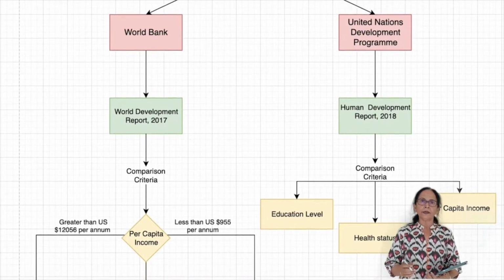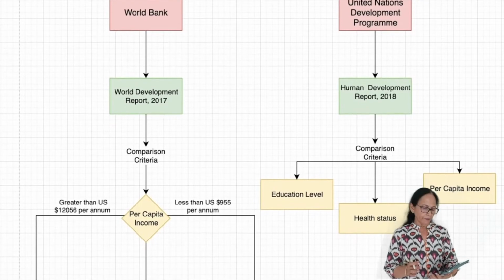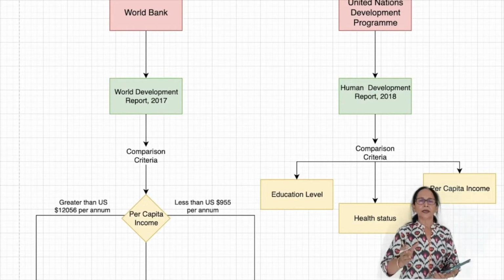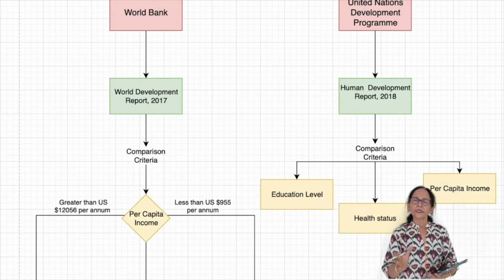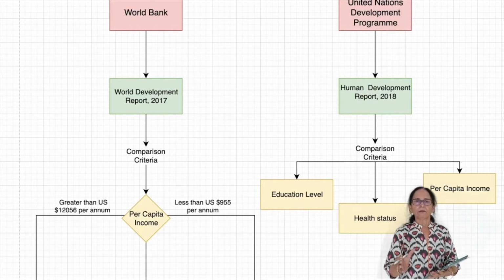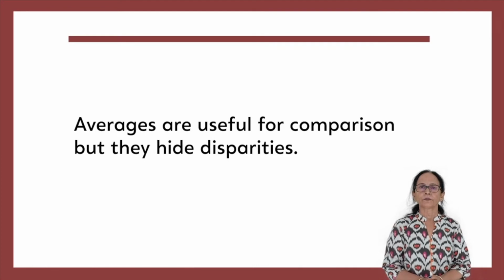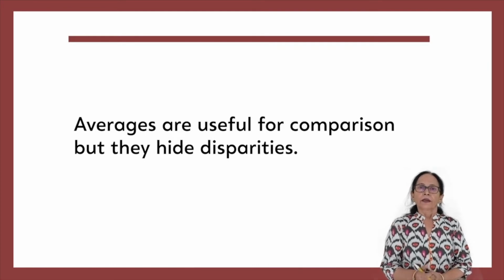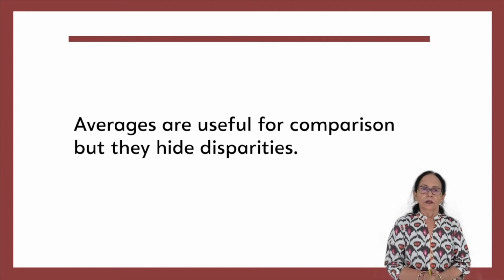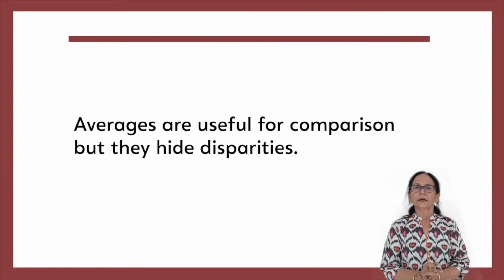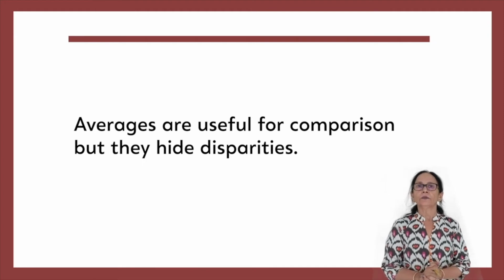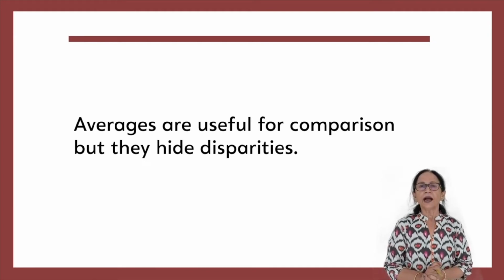In Human Development Report 2018, UNDP compares countries based on education level, health status, and per capita income and decides which are the countries developed, developing, or less developed. Averages are useful, but they have limitations. Average income doesn't tell us about the distribution of the income among the population. It hides disparities. Let's understand with an example.